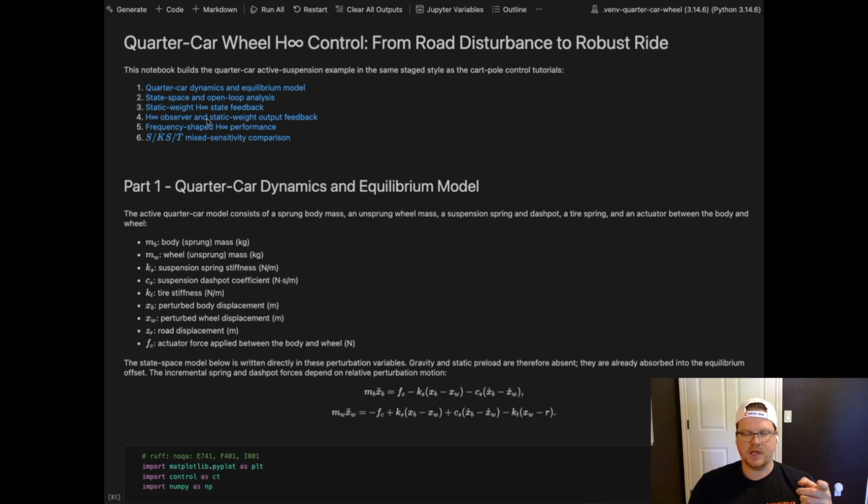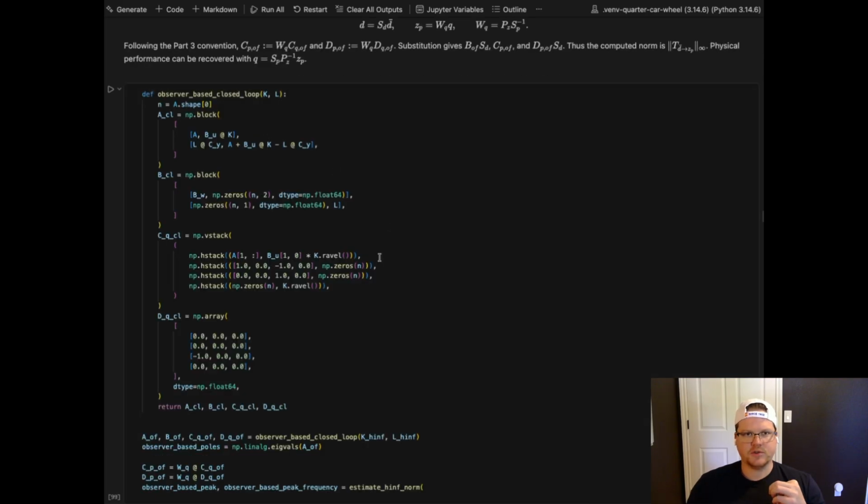So we'll still use the same output feedback that was synthesized before, so we can get more of an apples to apples comparison on the Bode plots and the physical step responses, which I'll plot in part 6, which will be the third part, the mixed sensitivity comparison. So let's jump into the frequency shaped H infinity control.